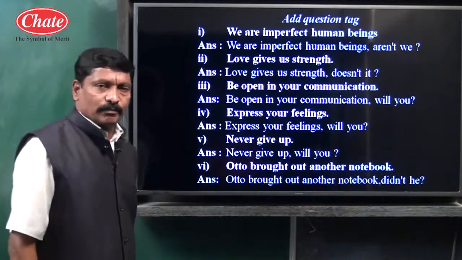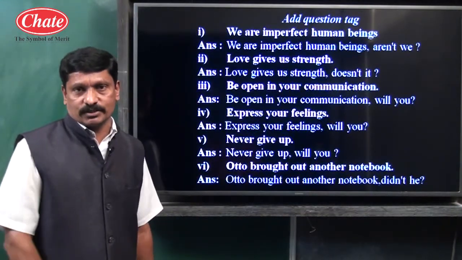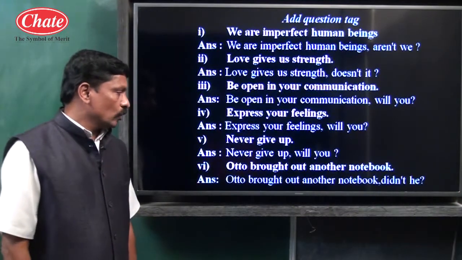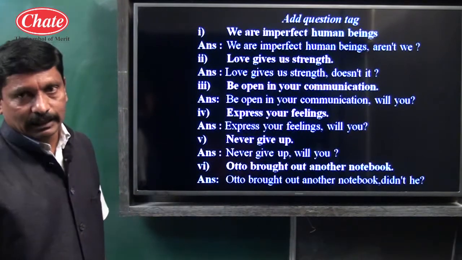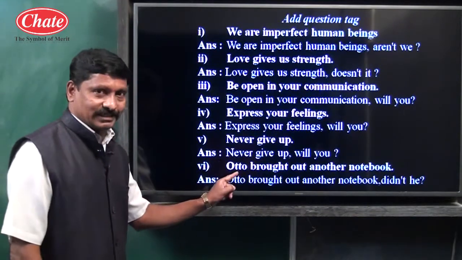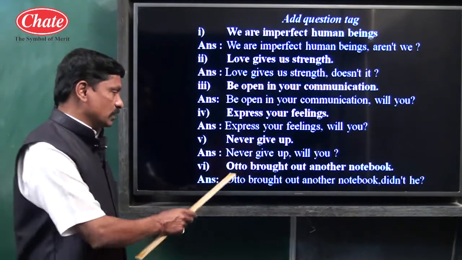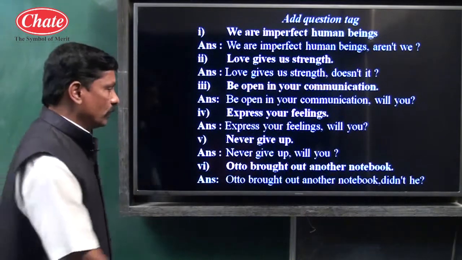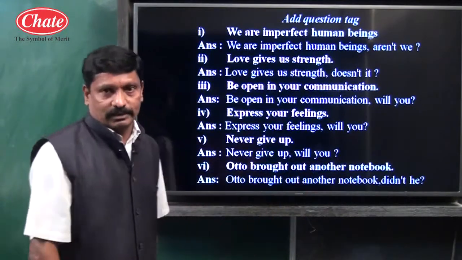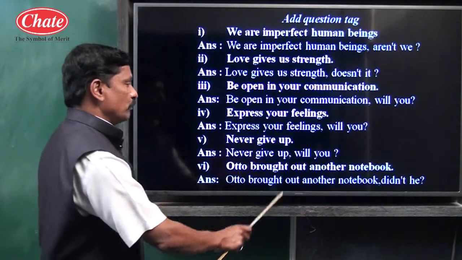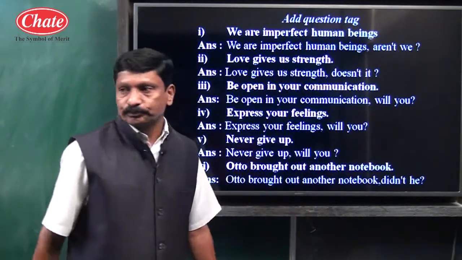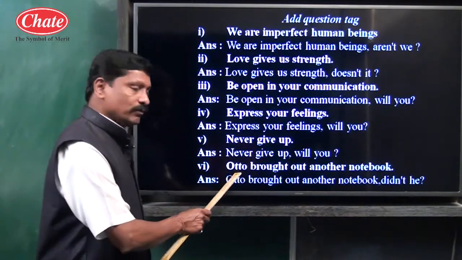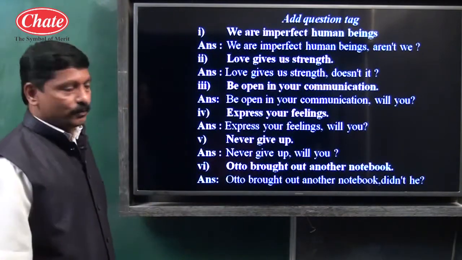Let us just glance at example number 6. We have just seen it. We have discussed this also. Otto brought out another notebook. It's an assertive sentence. It's not an imperative sentence, because see the structure: Otto, subject; brought out, verb; another notebook, object. Subject plus verb plus other words plus full stop. What type of sentence is it? Assertive type of sentence.